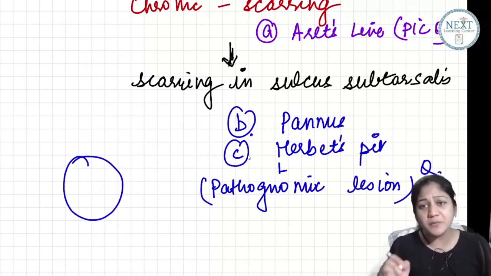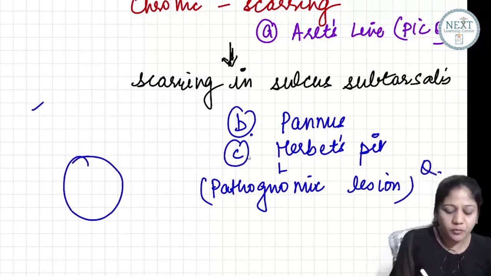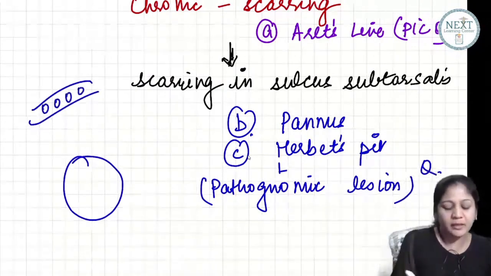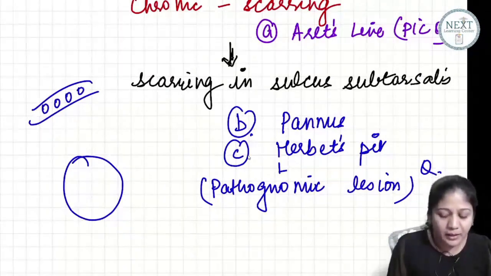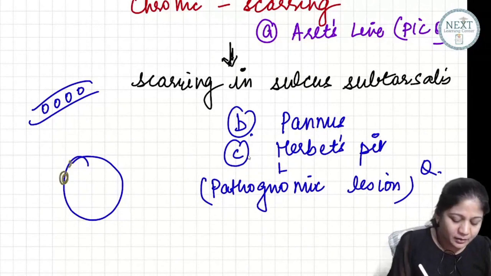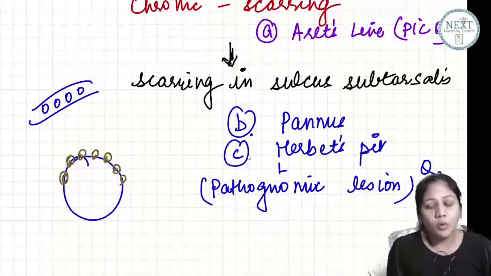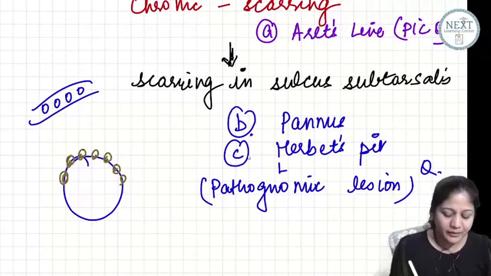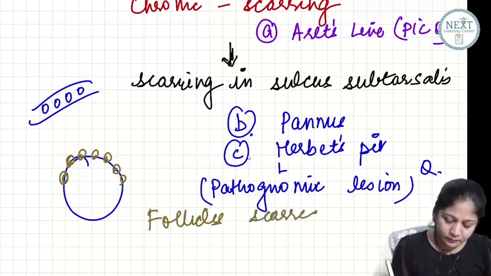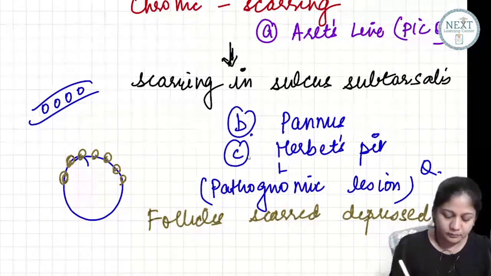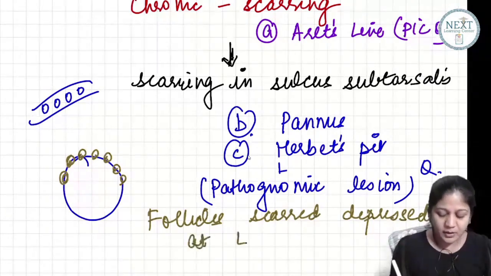Please see. समझेंगे पहले. So you remember follicles give your conjunctiva a cobblestone appearance. So Herbert pits are nothing but the follicles which are scarred, depressed and healed, and they are actually at the limbus.